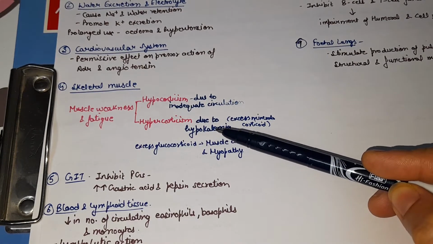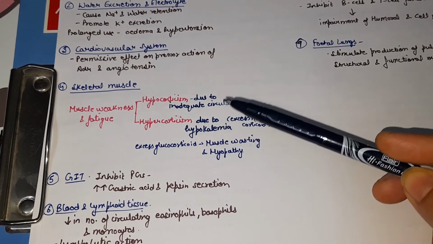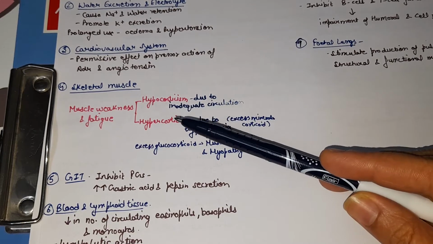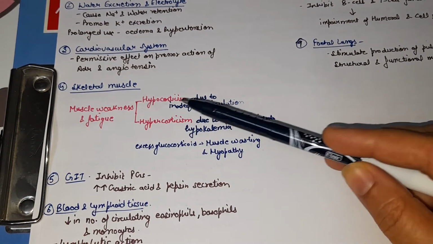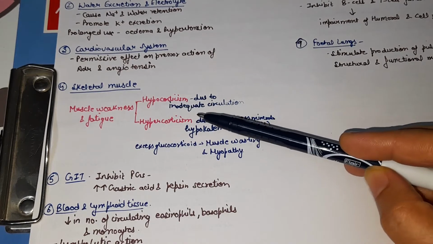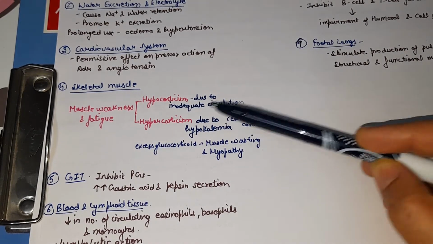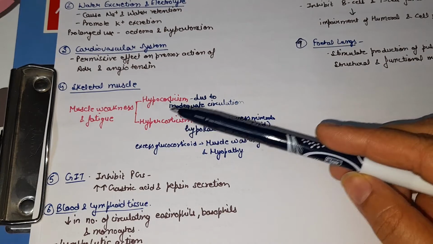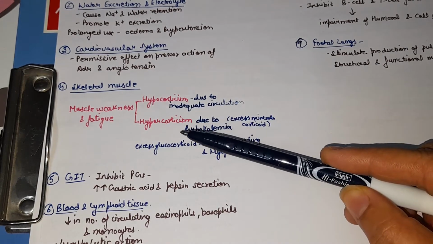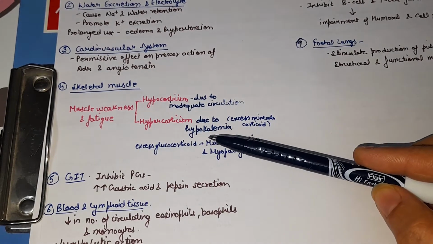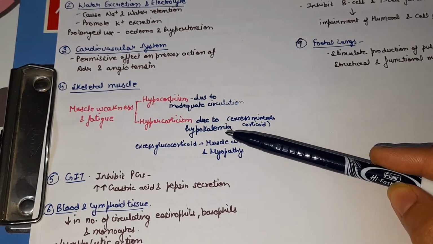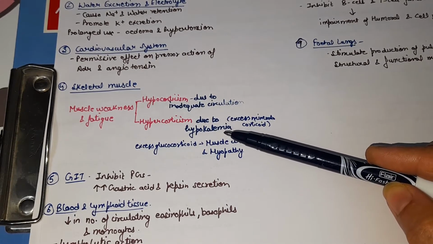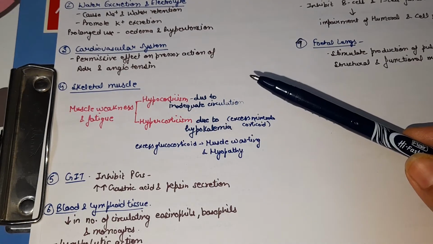Means in both cases, if the glucocorticoid is increased or decreased, muscle wasting will be there, but due to different reasons. If there is decreased corticosteroid, muscle weakness and fatigue occur due to inadequate circulation. If there is hypersecretion, then due to the excess mineralocorticoid, they lead to hypokalemia because they promote potassium excretion, which leads to muscle weakness.